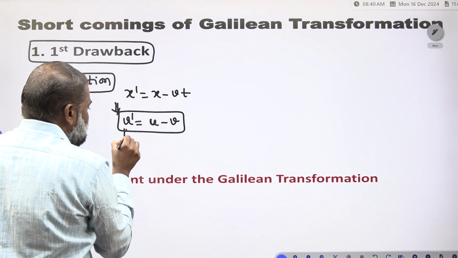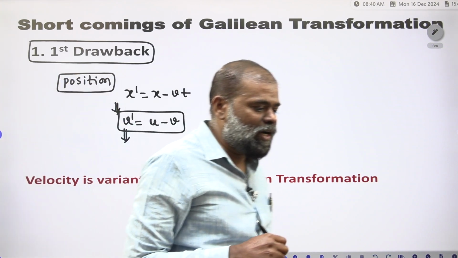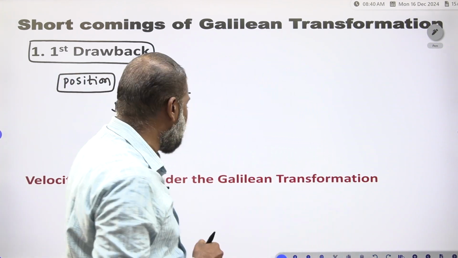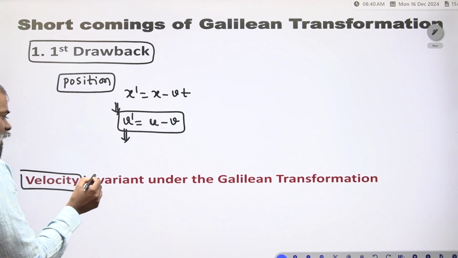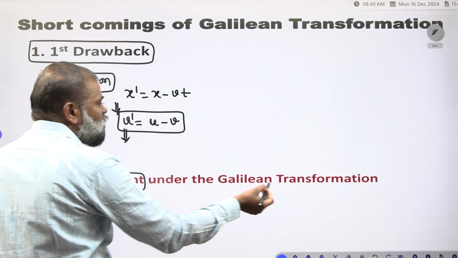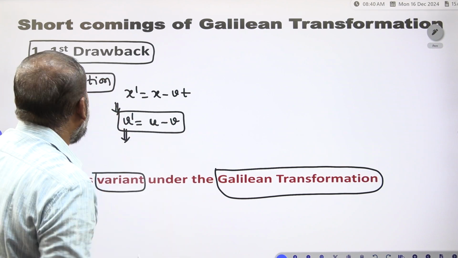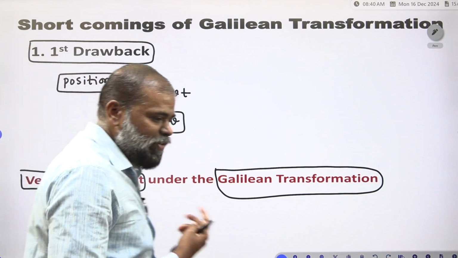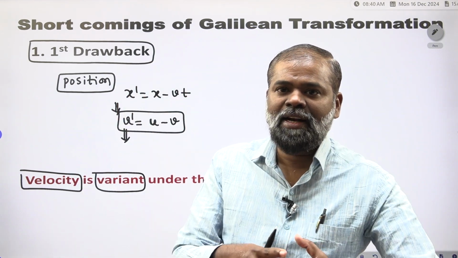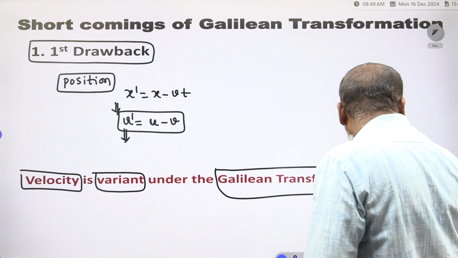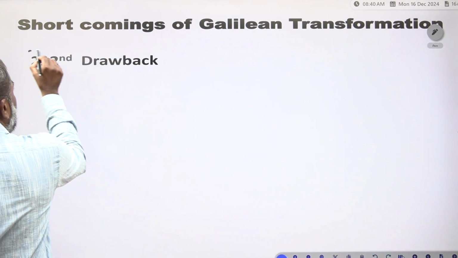Velocity is variant under the Galilean transformation. Therefore, what we have to write is: velocity is variant under the Galilean transformation. This is the first drawback of the Galilean transformation. We are unable to express velocity as invariant; velocity is variant under the Galilean transformation. Clear? Now, what is the second drawback?